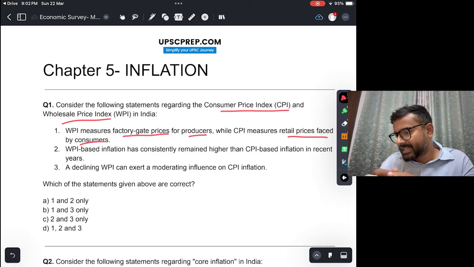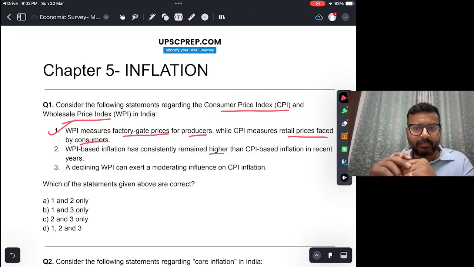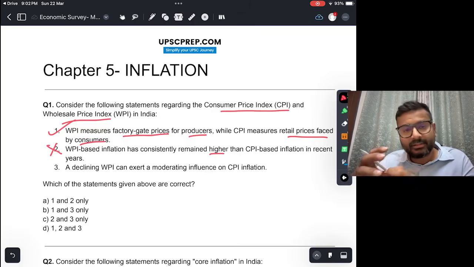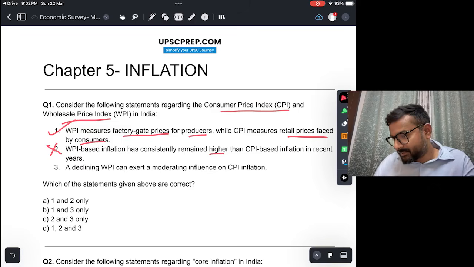WPI based inflation has consistently remained higher than CPI based inflation in recent years. This is not true, right? Particularly because in CPI the weightage of food is quite high, and in the past few years the inflation of food has been quite high, and therefore CPI has been greater than WPI. In the last year, the price of food has fallen a lot, so CPI has been less than WPI. But we cannot say consistently higher. So this is an incorrect statement.